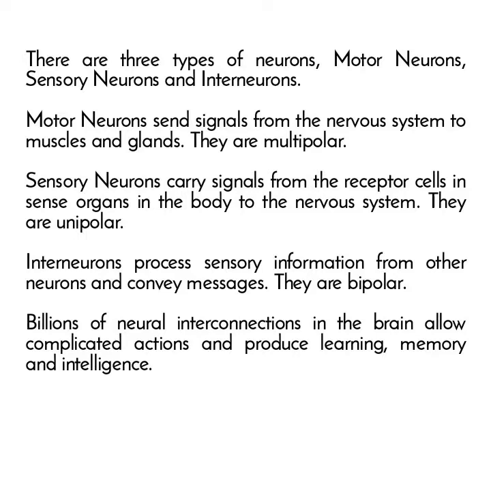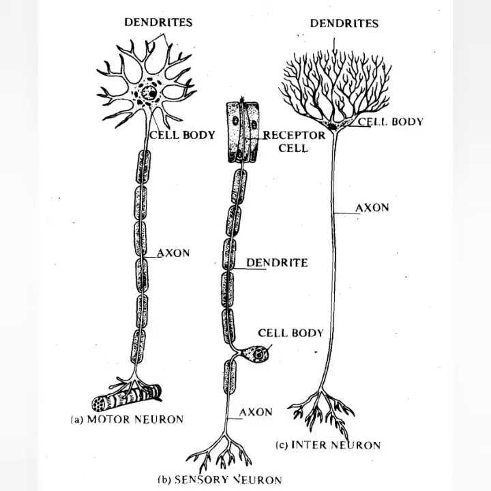Interneurons process sensory information from other neurons and convey messages. They are bipolar. Billions of neural interconnections in the brain allow complicated actions and produce learning, memory, and intelligence. In this figure you can see three types of neurons: motor neurons, sensory neurons, and interneurons.